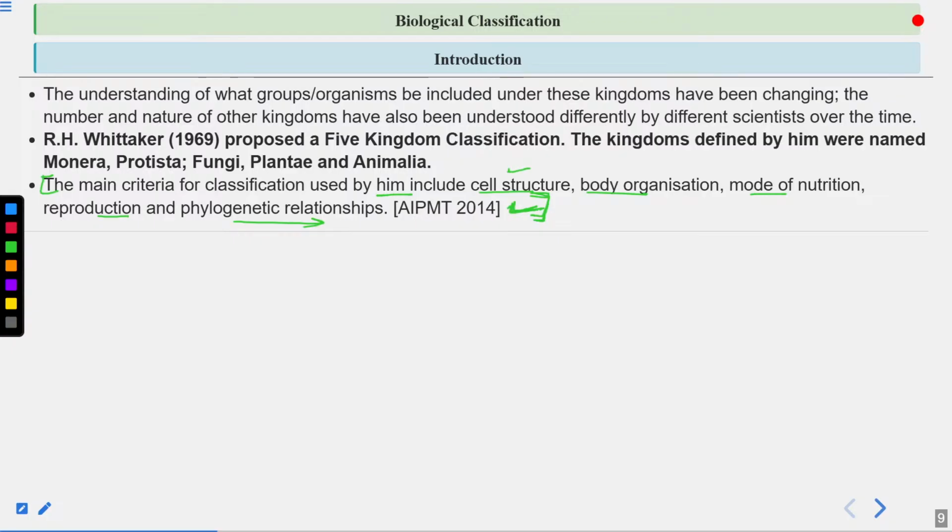Okay, cell structure: does the cell contain a cell wall, or does it not contain the cell wall? Is the cell prokaryotic or eukaryotic? Then body organization: whether the organism is unicellular or multicellular, whether they have tissues, whether they have organs or organ systems. Then they are autotrophic or heterotrophic. Then they reproduce sexually or asexually, or by both. And what is the evolutionary relationship?